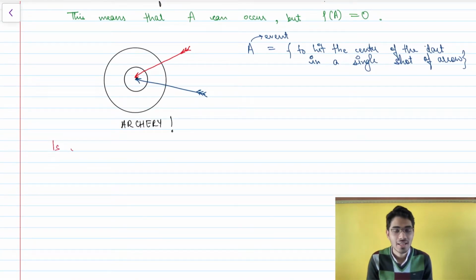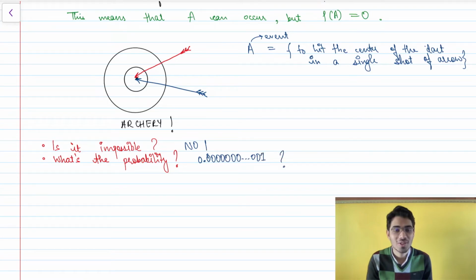Let me ask you this. Is it impossible to hit the arrow at the middle? No, of course. What is the probability associated with it? Some 0.00001? Well, no again. Suppose this was the case, that the probability was some finite number but very, very small.